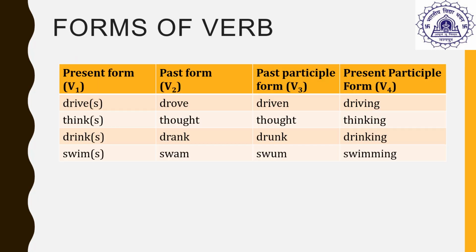Let us understand the forms of verb with the help of this table. The base or present form of the verb drive becomes drove in the past form, driven in the past participle form, and driving in the present participle form. Similarly, think becomes thought, thought and thinking. Drink becomes drank, drunk and drinking. Swim becomes swam, swum and swimming, in the V2, V3 and V4 forms of verbs respectively.